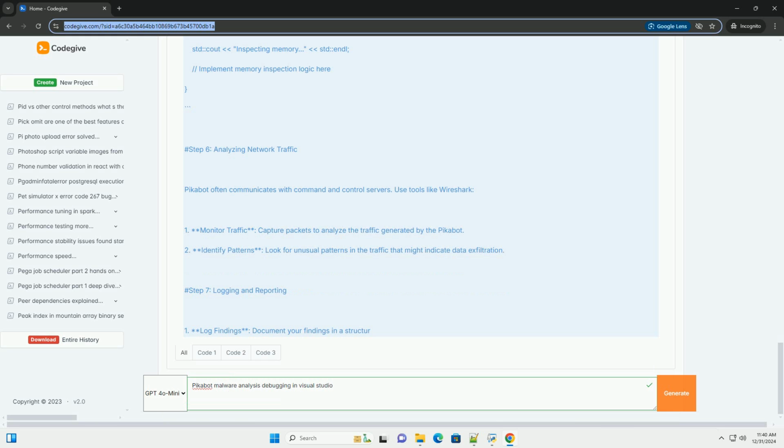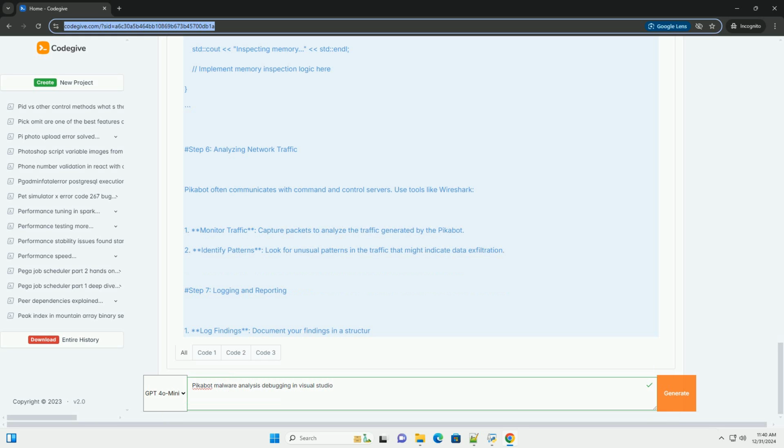C++. void logFindings(const std::string& finding) { // Log findings to a file. std::ofstream logFile("malware_analysis_log.txt", std::ios::app); if (logFile.is_open()) { logFile << finding << std::endl; logFile.close(); } } Conclusion. Analyzing malware like Pikabot requires a structured approach, using both static and dynamic analysis techniques.